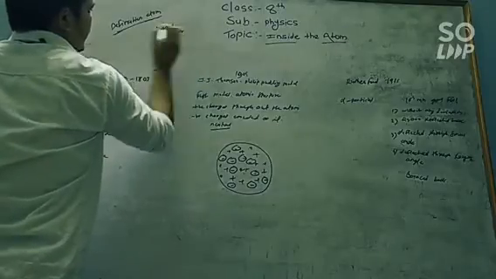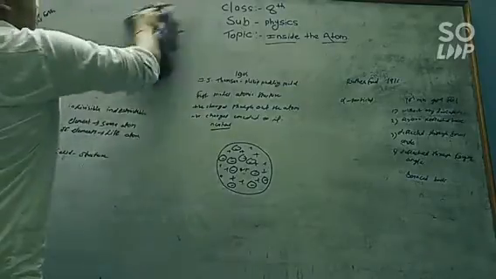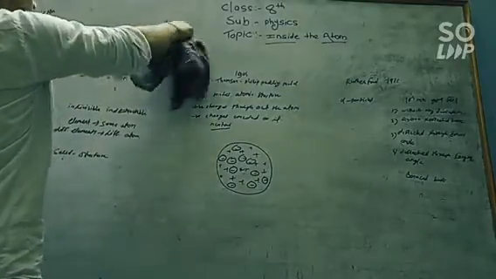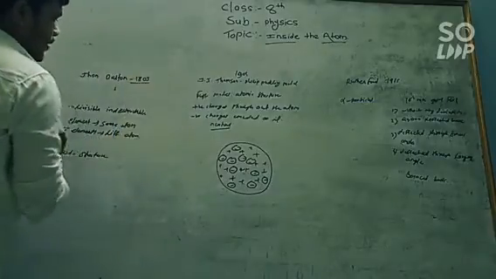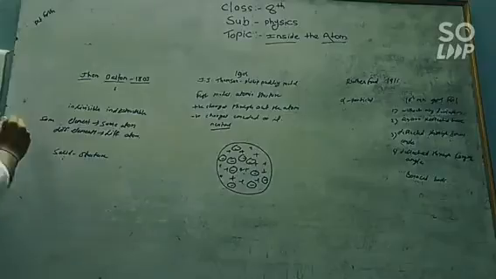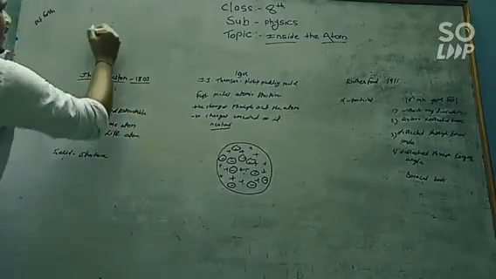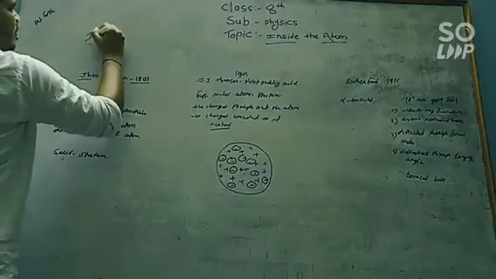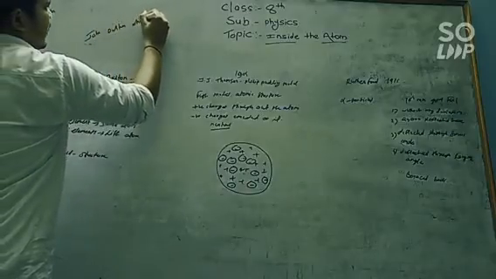Now we have also seen the history of the atom, that is Kanad and Democritus. Now we are going to study the various theories of the atom. In 1803, scientist John Dalton put forth the theory of the atom, known as John Dalton's atomic theory.